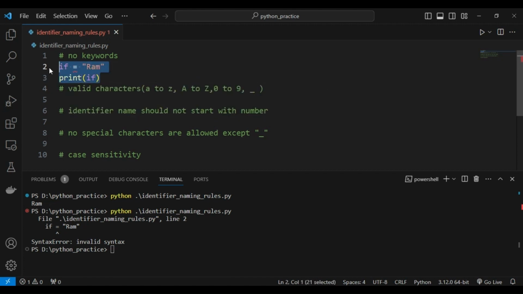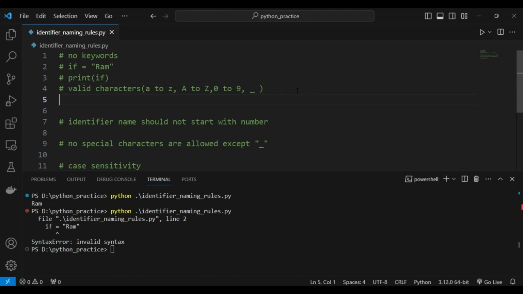Now next is valid characters. Whenever you are giving identifier names, that name should contain valid characters. So what are the valid characters for identifier naming? Capital A to Z, small a to z, digits from 0 to 9 and underscore. These are the valid characters for identifier naming.